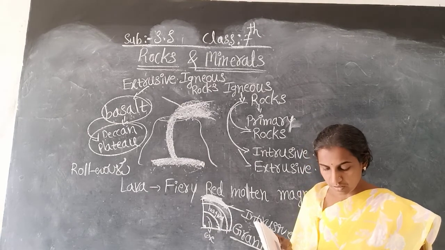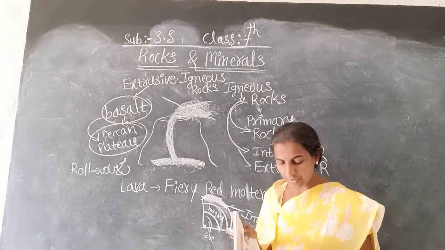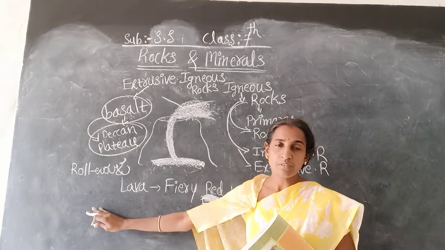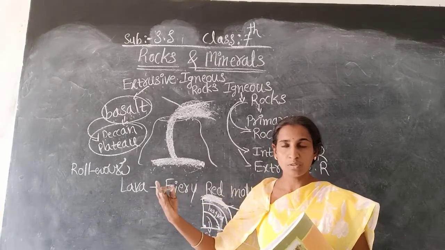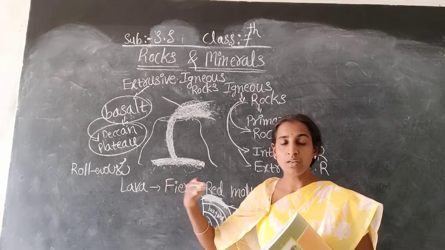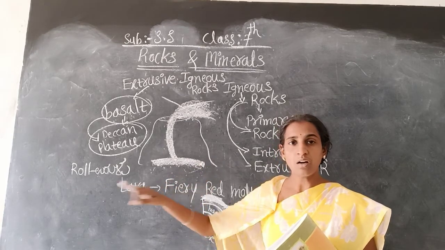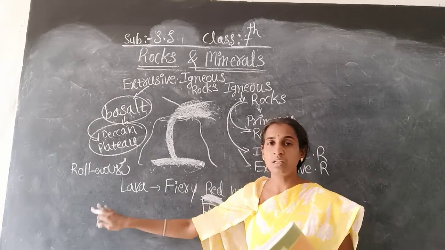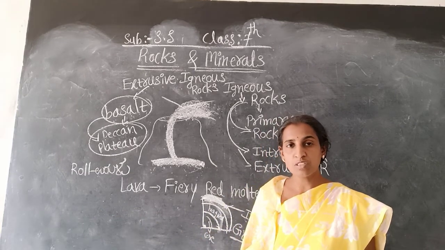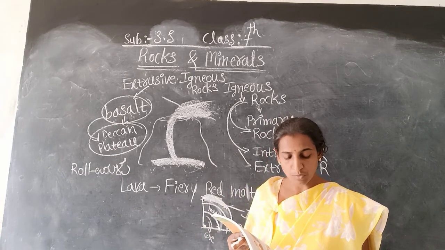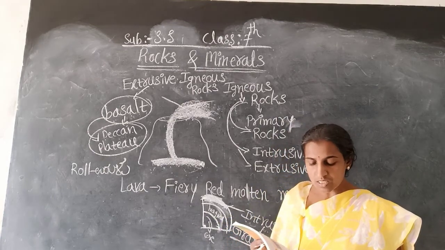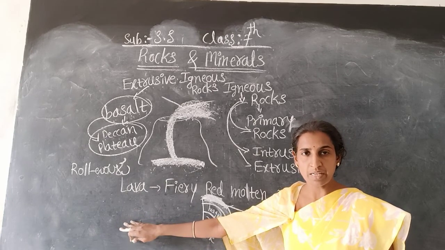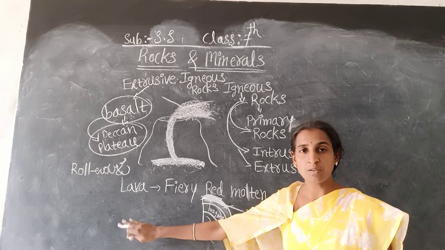Here one more point is given. These smaller particles are called sediments. Whatever the fragments are, these smaller particles are called sediments. ಆ ದೊಡ್ಡ ಕಲ್ಲುಗಳು ಒಡೆದು ತುಂಡಾದಾಗ ಸೆಡಿಮೆಂಟ್ಸ್ ಆಗಿ ಮಾರ್ಪಾಡಾಗ್ತವೆ. Here the point is given that the rocks are broken down into smaller fragments. So when the rocks are broken down into smaller particles, those particles are called sediments.